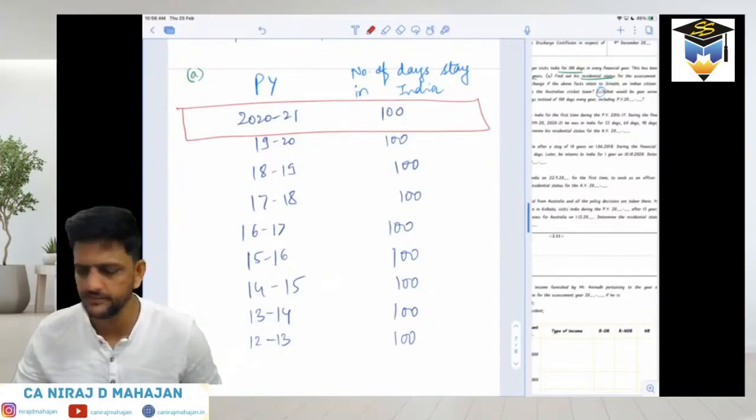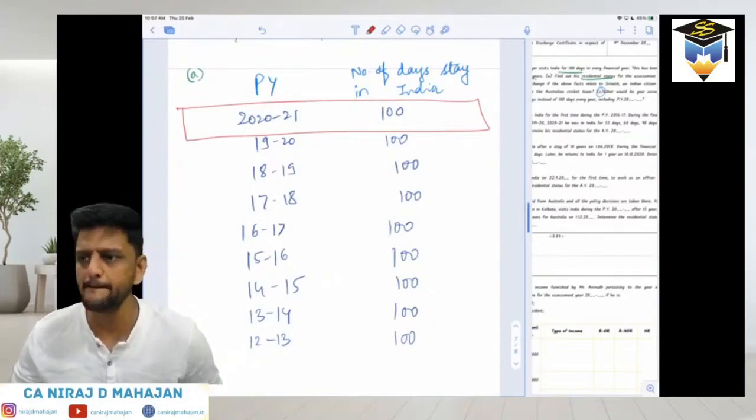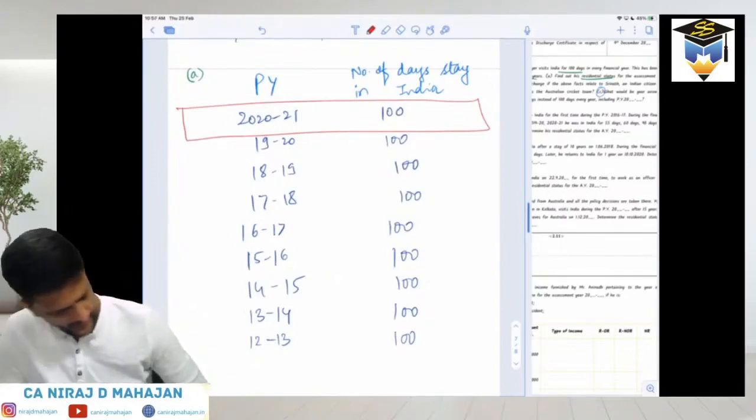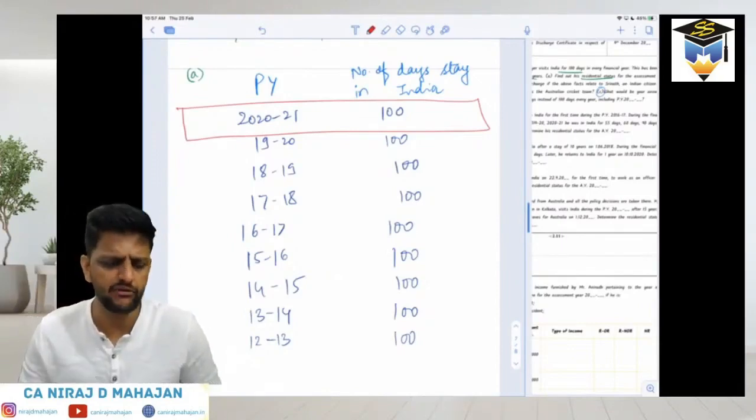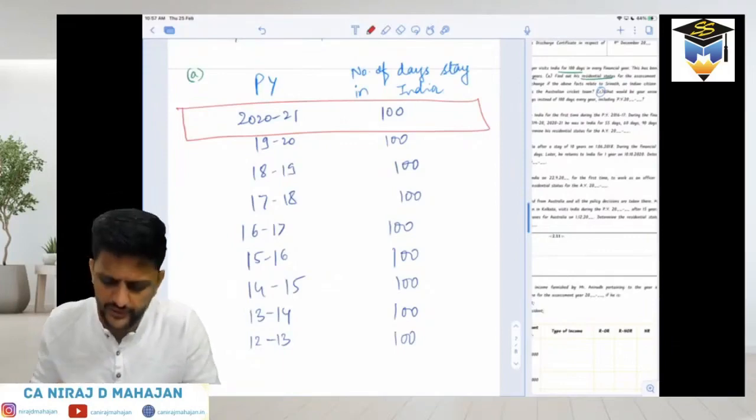Again, my simple question to you: what is basic condition number 1? Basic condition number 1 is stay in India for at least 182 days in the PY. Write down, everyone.